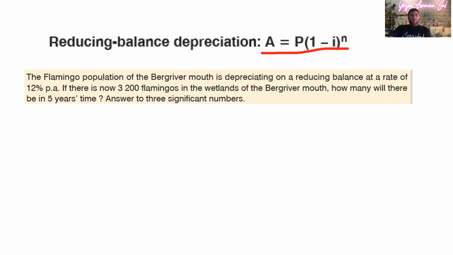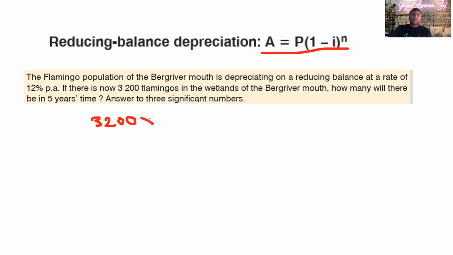It says the flamingo population of the Berg River mouth is depreciating on a reducing balance at a rate of 12%. There are now 3,200 flamingos in the wetlands of the Berg River mouth, and how many will there be in 5 years' time? According to reducing balance depreciation, next year there will be 12% of 3,200 fewer flamingos.